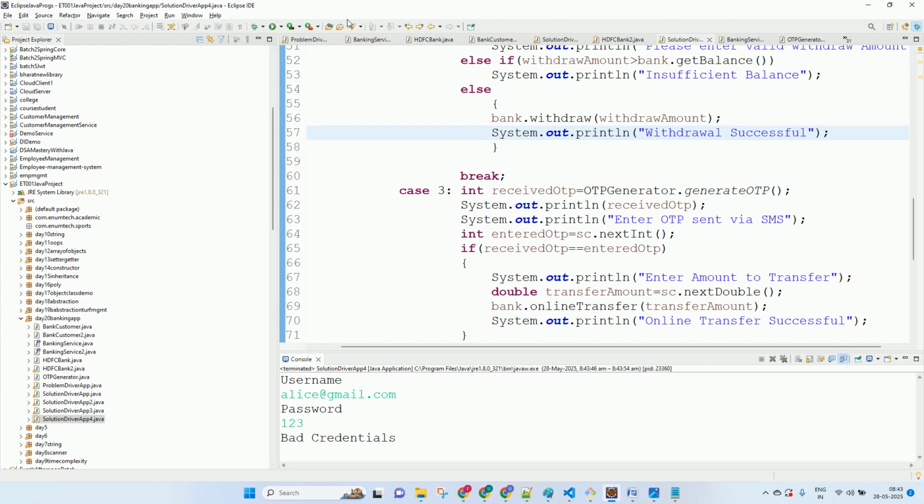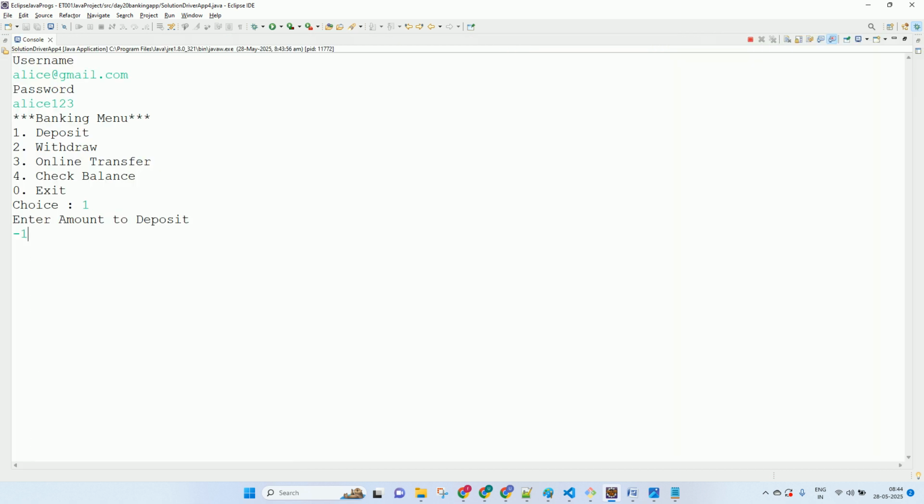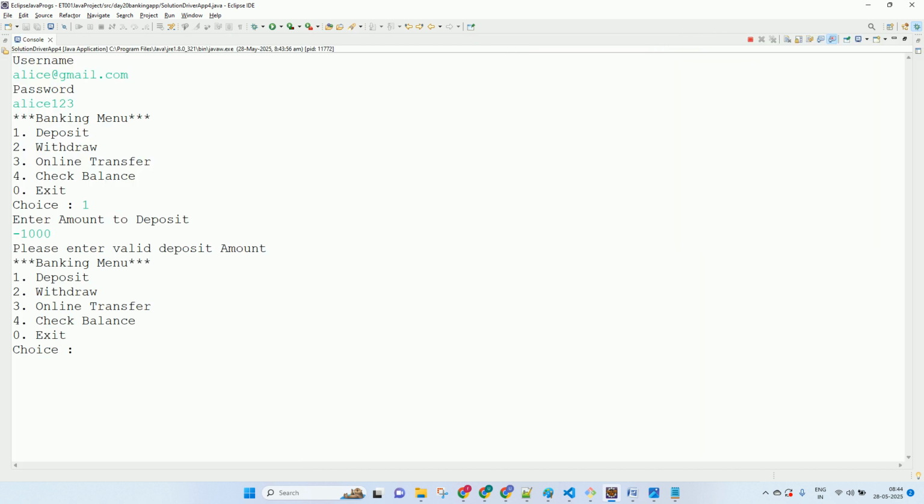Now all good. Now if he tries to deposit, and if he tries to enter an amount which is not worthy of being deposited, or minus 1,000, what will we say? Please enter valid deposit amount. Okay, now if he wants to withdraw, how much balance does he have? 5,000. So if he tries to withdraw 6,000, can he withdraw? So what will we say? Insufficient balance.